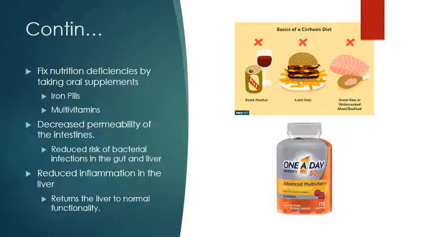By having a patient eating normally and assisting their diet with oral supplements, a patient's gut and liver function should slowly return back to normal. This means that there will be reduced inflammation in the liver. The microbiome communities, as mentioned in the beginning of the presentation, can also return back to normal, meaning that there will be a reduced risk of bacterial infections in the gut and the liver.